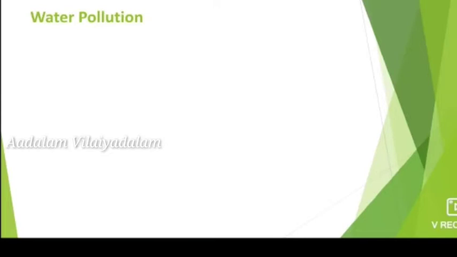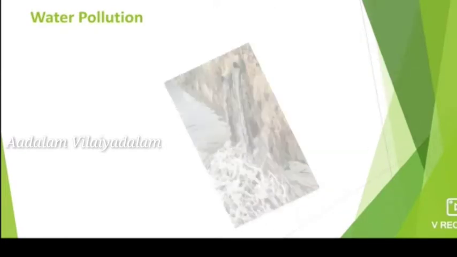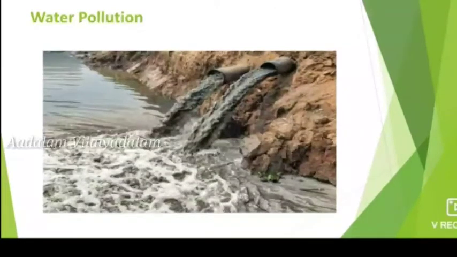And next one is water pollution. The chemical substances responsible for water pollution are wastewater containing chemical substances, for example from dyeing industries, and detergents and oil spillage.